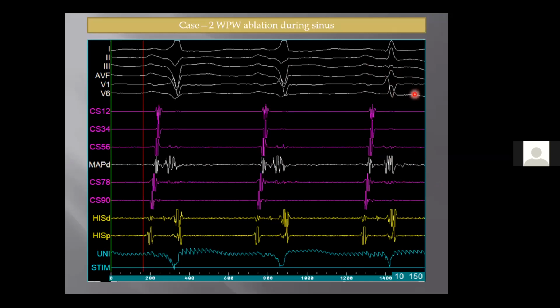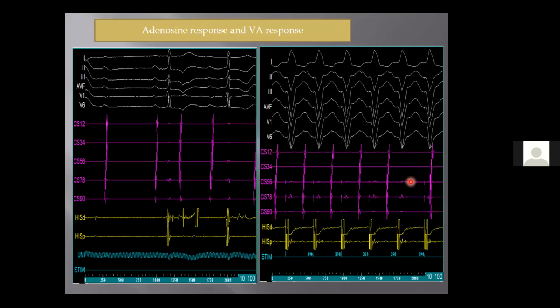PR has become normalized. So what I'm trying to say is that whenever you are mapping both on the right and on the left, make sure that you have your catheter contact very nicely on the annulus. Your A and V signals, if you're not getting success, stop your ablation there. Look for a good A and a V signal and then restart.